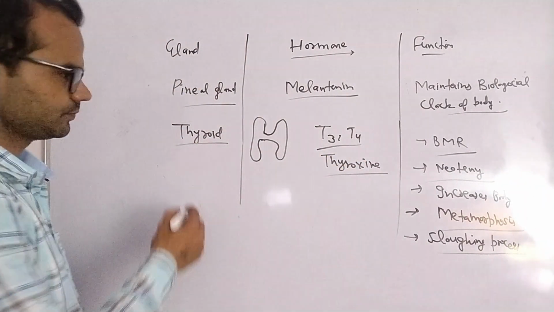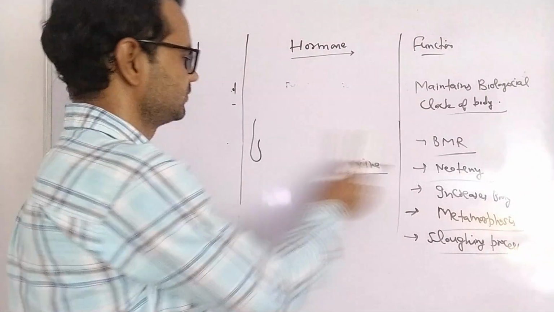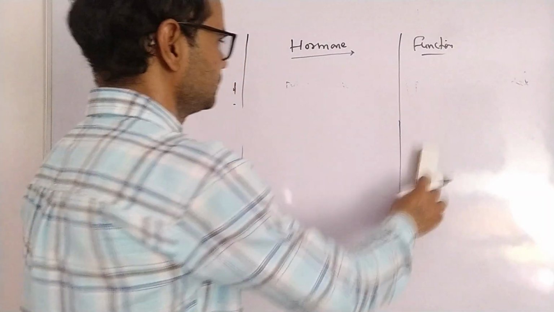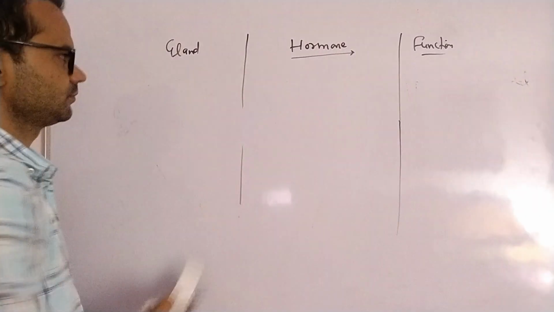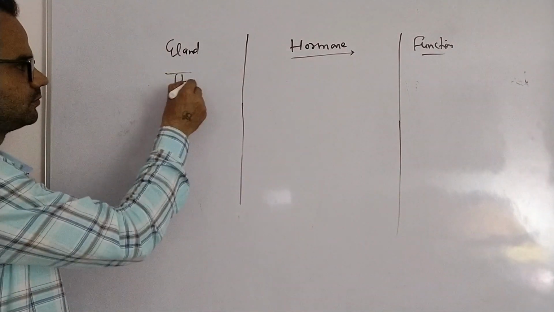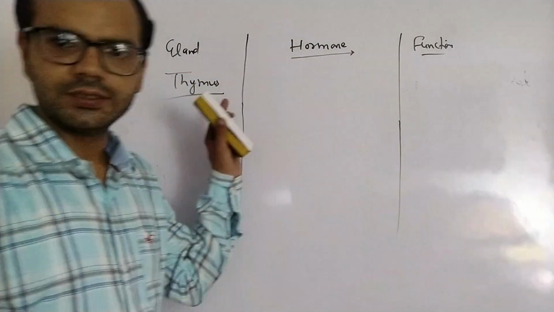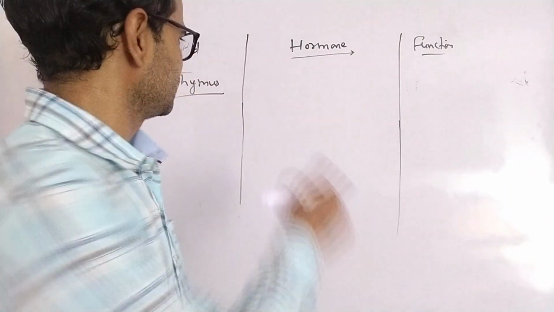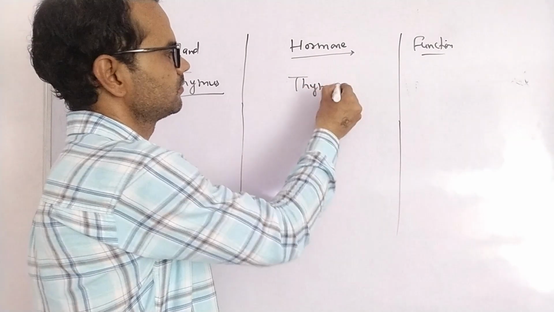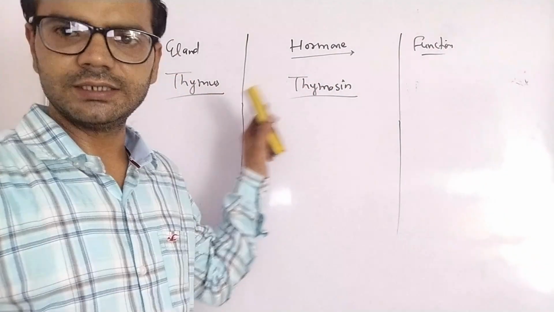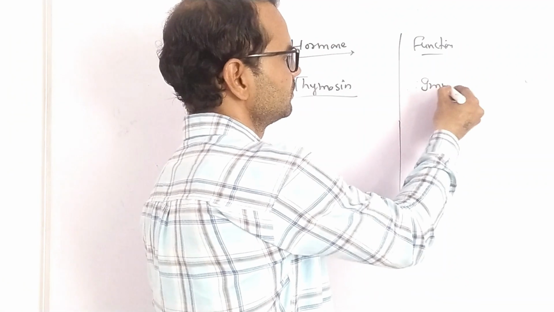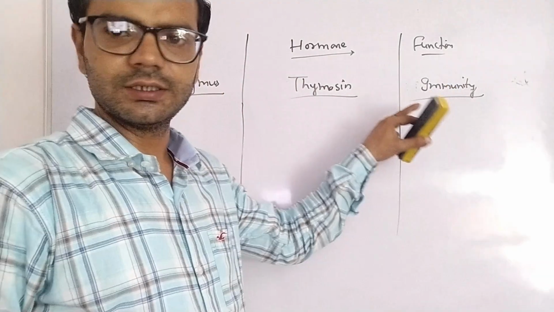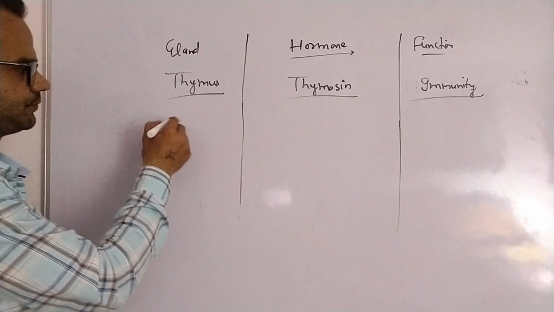Next gland is thymus. It is present in the chest cavity near the sternum. Its hormone is thymosin, and the thymus gland is concerned with immunity. It provides immunity to growing kids. Next is